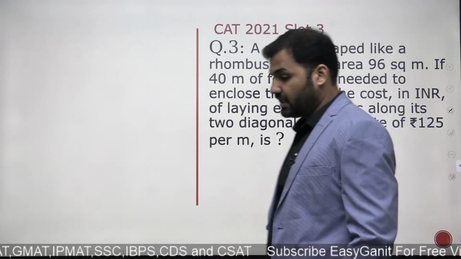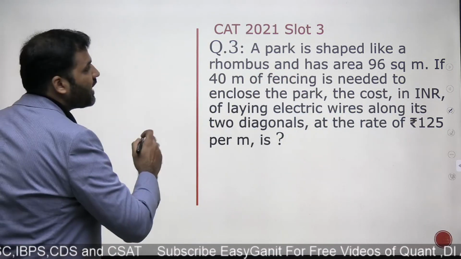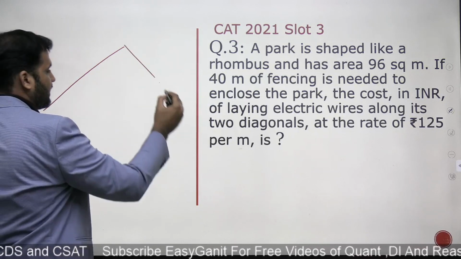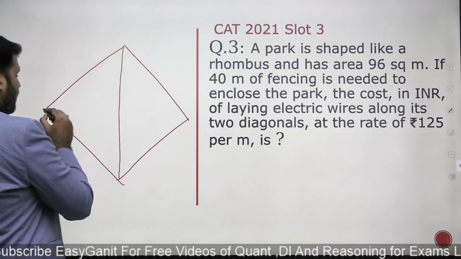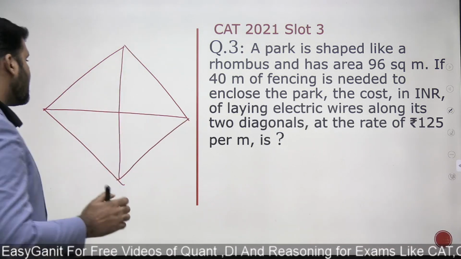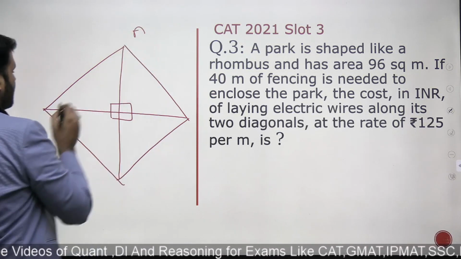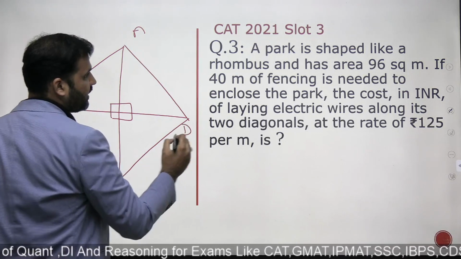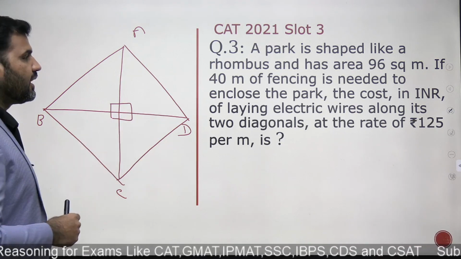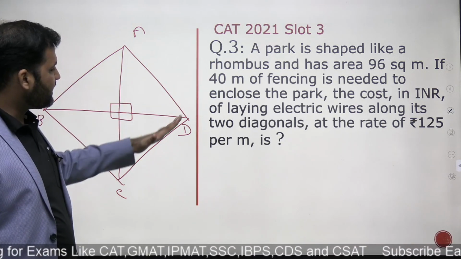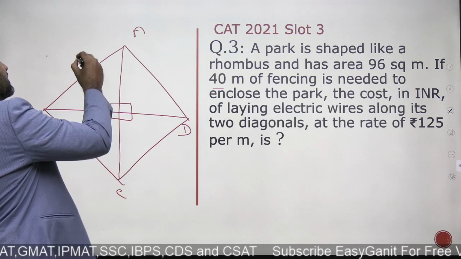Look at the 2021 slot 3 question. This was a joke, actually, in the name of geometry. A park is shaped like a rhombus. This is a rhombus, right? We know that in a rhombus, diagonals bisect each other at 90 degrees. Let's say this is rhombus ABCD. It has an area of 96, and 40 meter of fencing is needed to enclose the park. That means perimeter is 40. If perimeter is 40, that means side is 10.